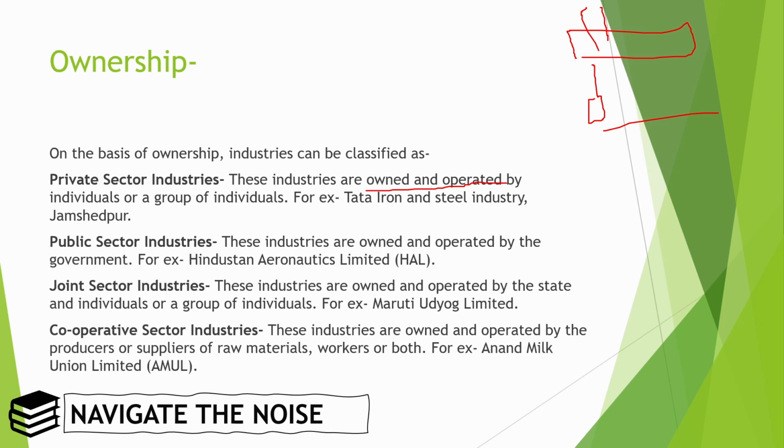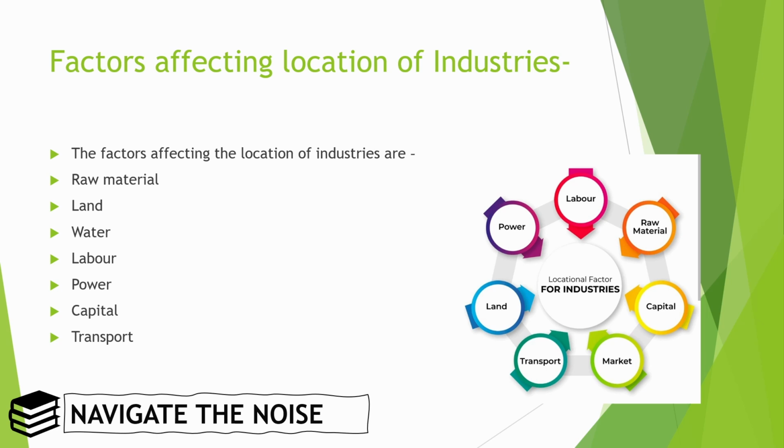When such a group of people come together and form a society, this particular society is called a cooperative sector industry, like Amul, Anand Milk Union Limited, which is a cooperative sector industry. Now, factors affecting location of industry.